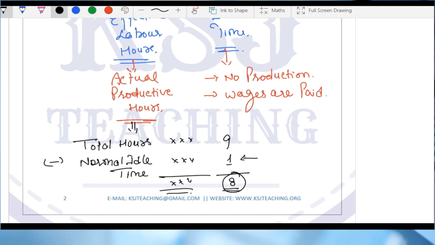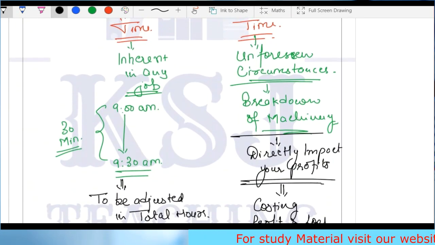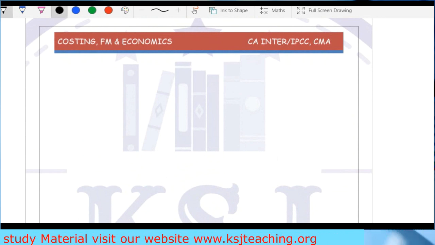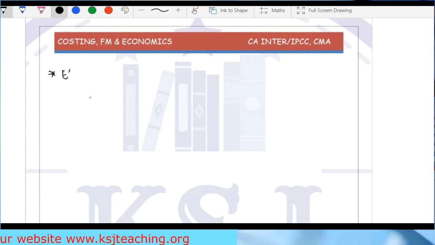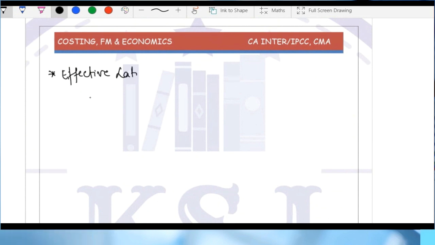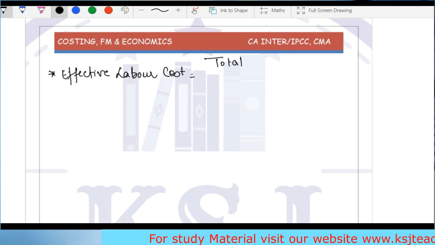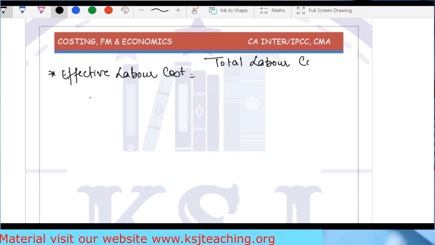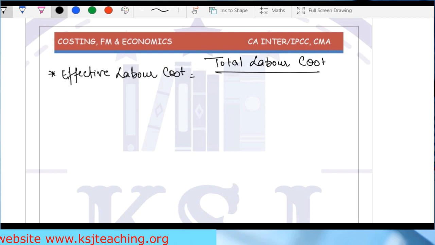That is why we say effective labor cost. What is effective labor cost? Effective labor cost means total labor cost divided by effective labor hours.